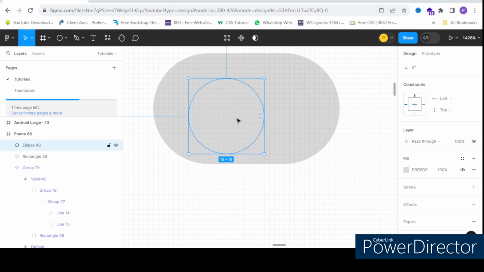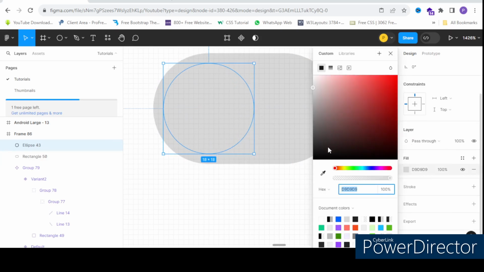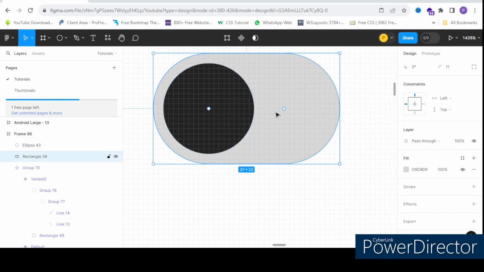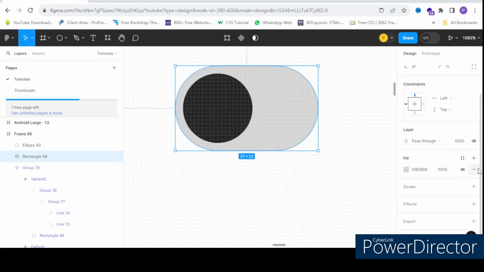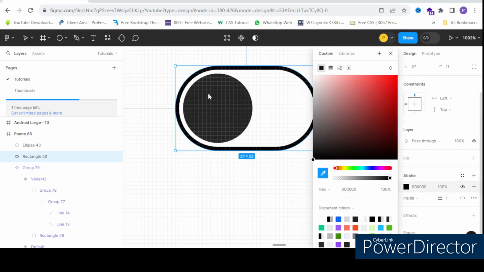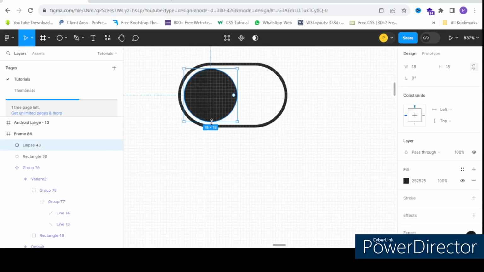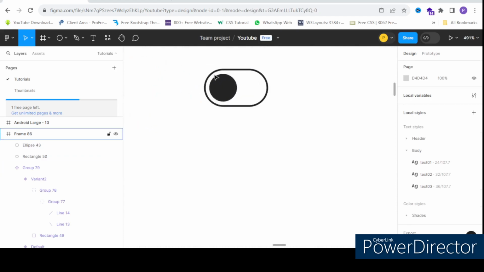A circle I need. Here you need to have the fill. You just need a stroke. That's it. This is fine.